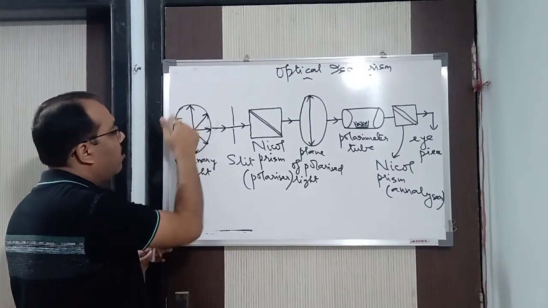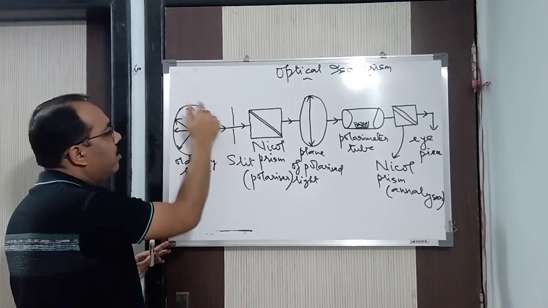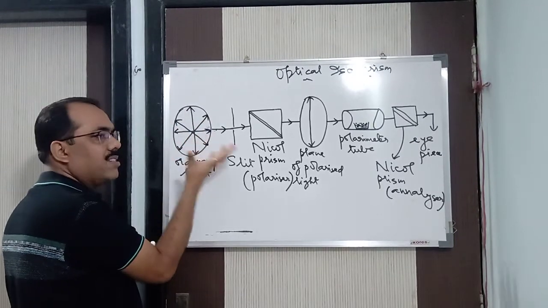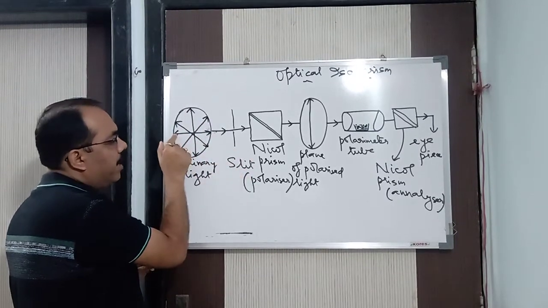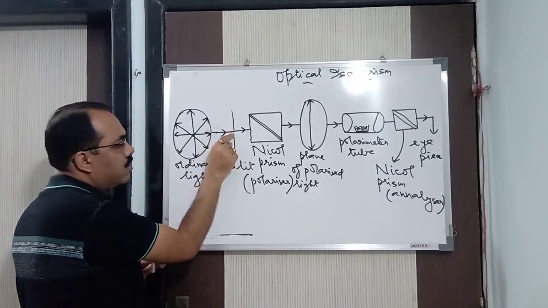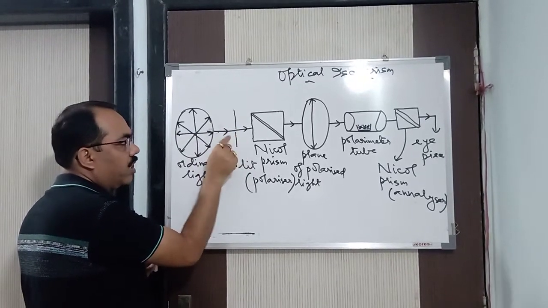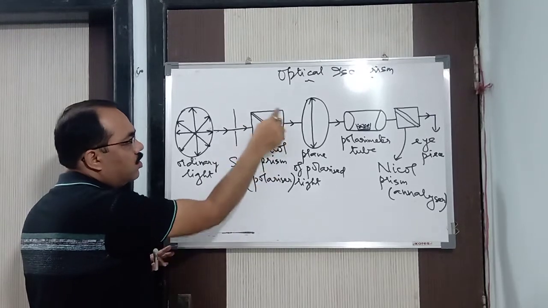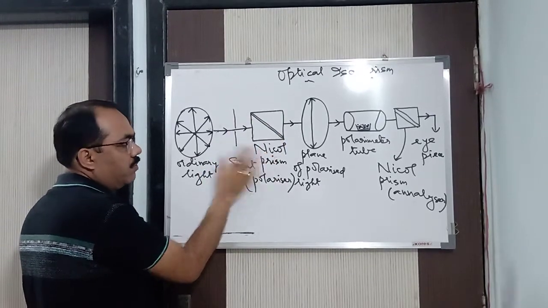Now here you can see it's an ordinary light. It is vibrating in all possible directions. Ordinary light means sunlight, white light, any other light. I have passed this light through a small slit. Slit means a small pinhole. Then I passed it through a Nicol prism. Now what is a Nicol prism?